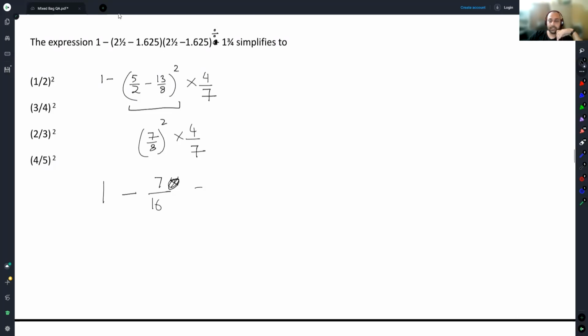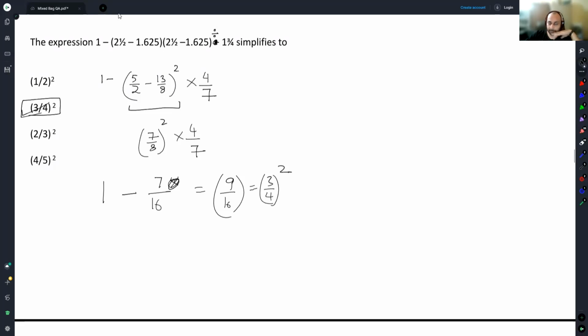1 minus 7 by 16 is equal to 9 by 16. So this is equal to 3 by 4 whole square, or the second option. Fun enough.